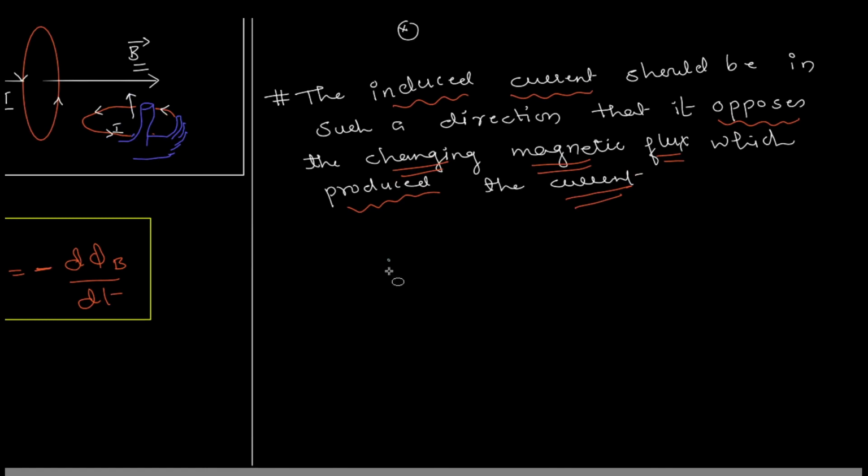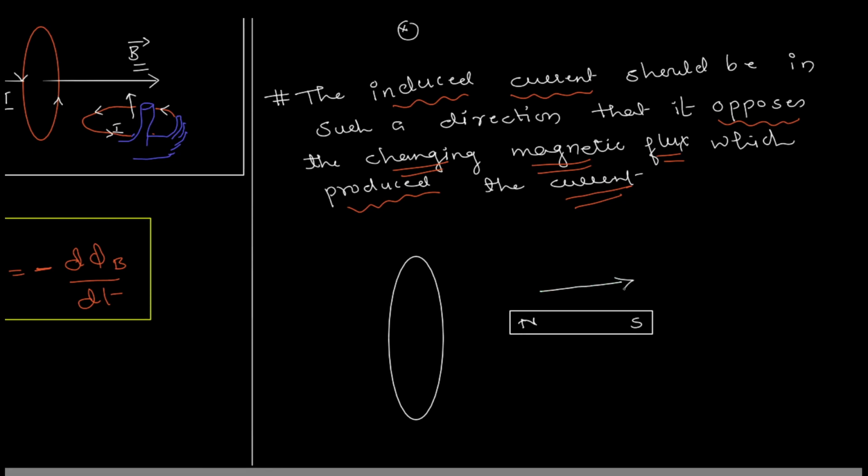If the case was this, that you have a coil and you have a bar magnet with the north pole facing the coil, and the south pole facing like this, and it is moving away, if this was the velocity with which you are moving the bar magnet, in this case, what is happening? I get that there are definitely magnetic field lines, of course, but as the bar magnet is moving away, the flux is actually decreasing, right?